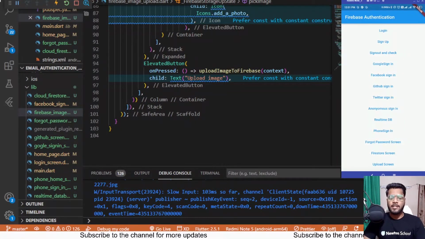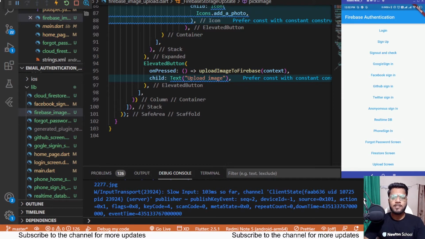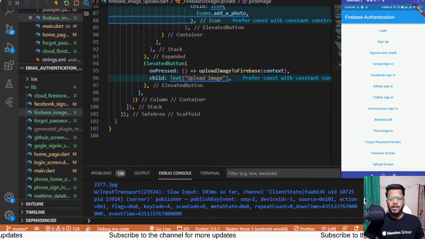Herein you can see that I have switched my screen and have opened the app through which we'll be running the things and working. This is the app which we worked on in the previous video, where I showed you the implementation of Firebase image uploading inside Firebase Storage. And in this video I'm going to show you the implementation of Firebase Cloud Messaging over here and how you can get the messages from the dashboard directly inside your app.